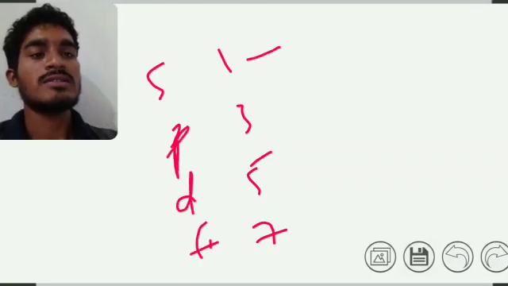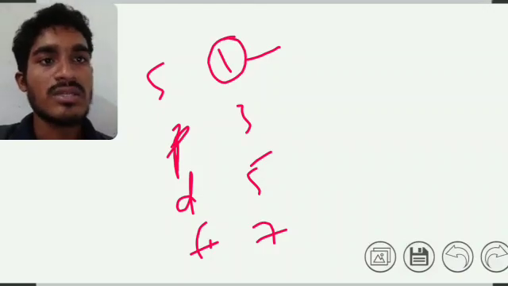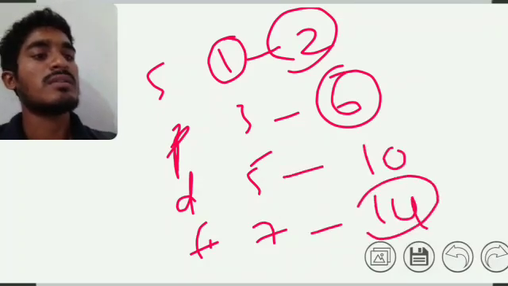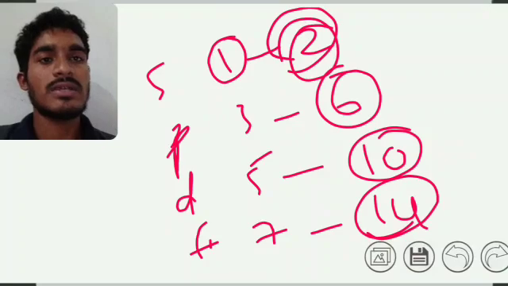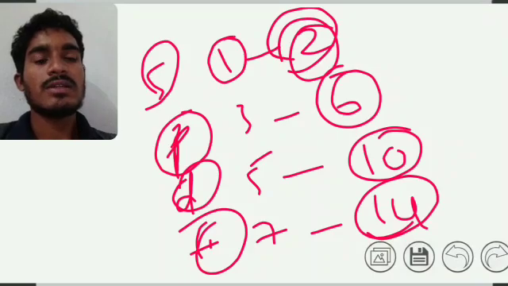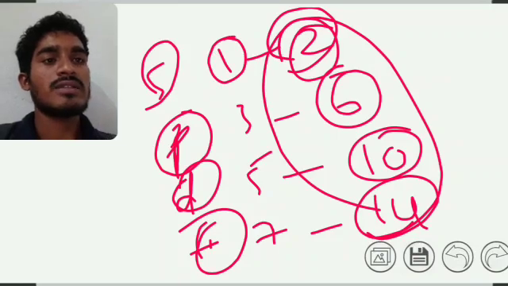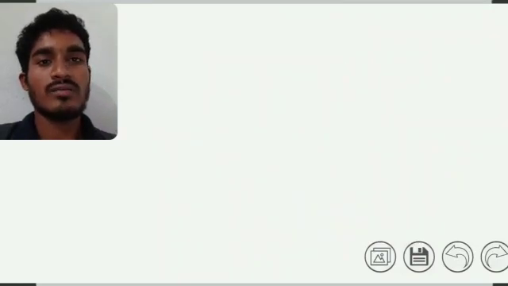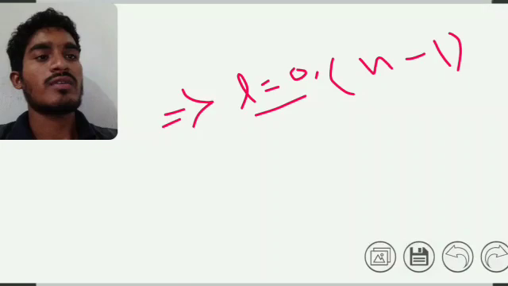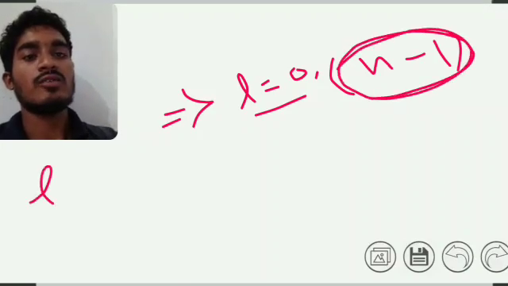So the S orbital contains 1 orbital, and the electrons are 2, 6, 10 and 14. These are the electrons carried by particular orbitals: S, P, D and F. Okay, these are the quantum numbers, and they give values depending upon their formulas. Next we have one missing point from the azimuthal, angular momentum quantum number. Its value is L equal to 0 to n minus 1.